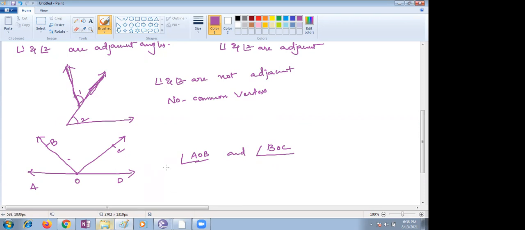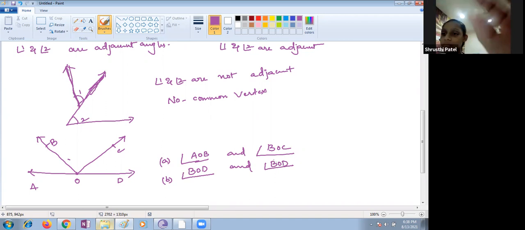Next, angle BOD and angle BOC. These are the 2 angles. Are these adjacent? Justify your answer. Why?